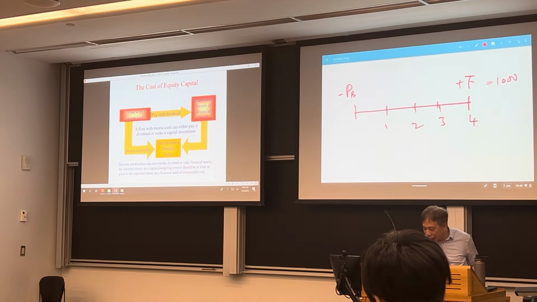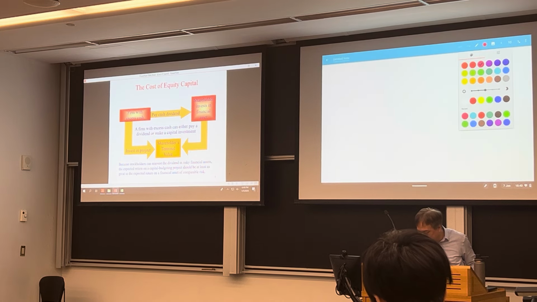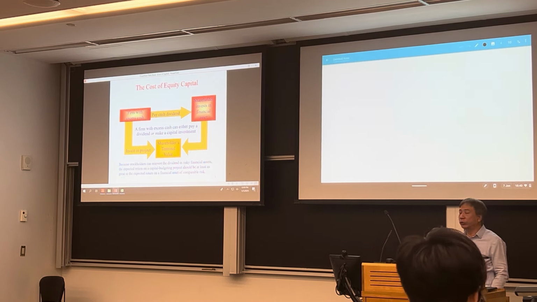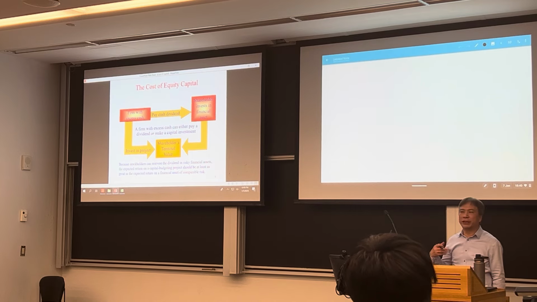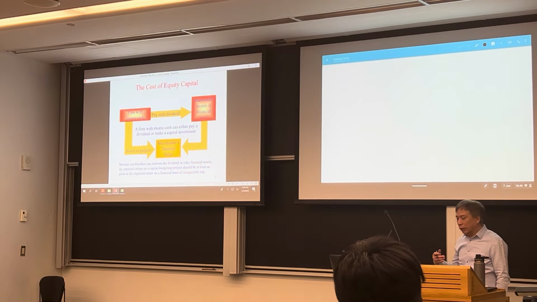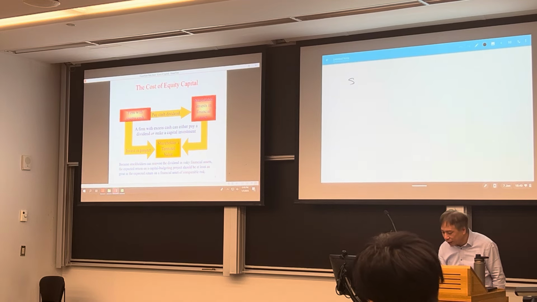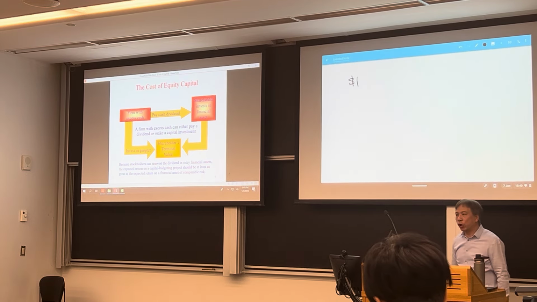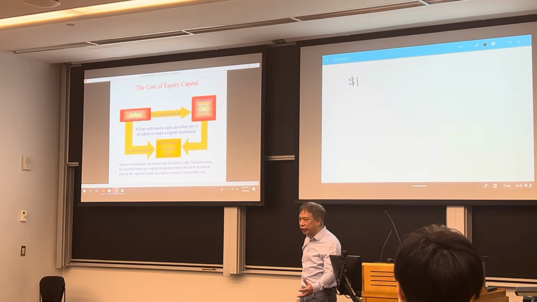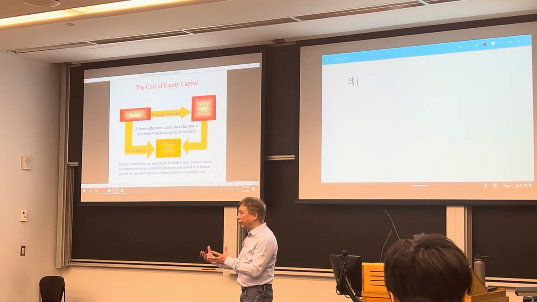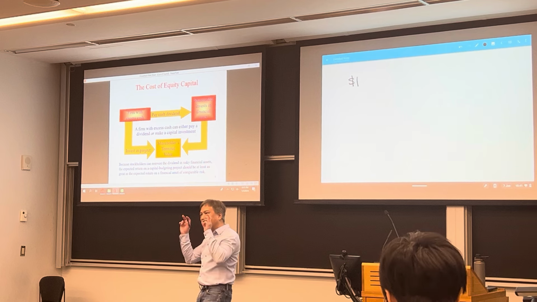Now, this diagram illustrates the idea. Actually, you will use this concept very often. Actually, you see this in B10 as well. All right? Now, this one said when a company has excess cash, we call it free cash flow. That is, after they make the necessary investment and they still have some money left. So we call this a free cash flow.